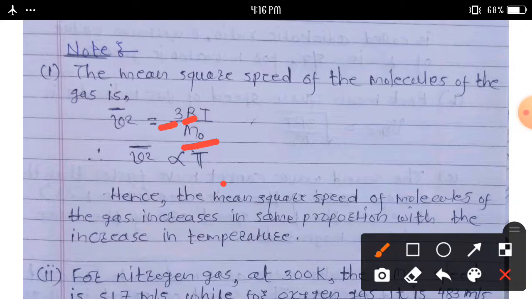Hence the mean square speed of molecules of the gas increases in the same proportion as the increase in temperature. Here temperature increases, corresponding mean square speed of molecules of the gas also increases.